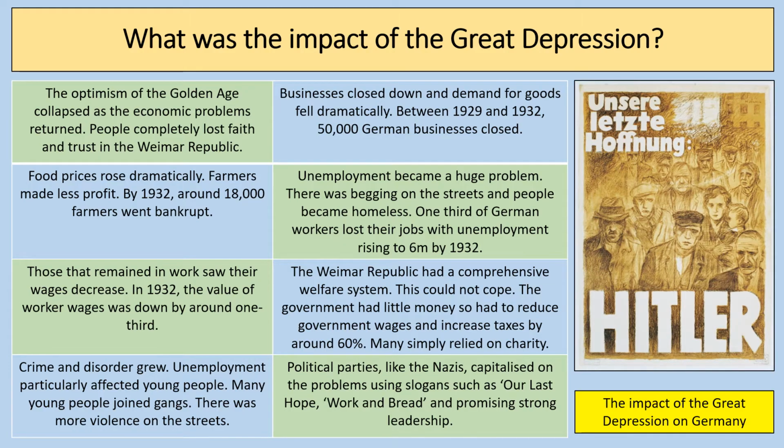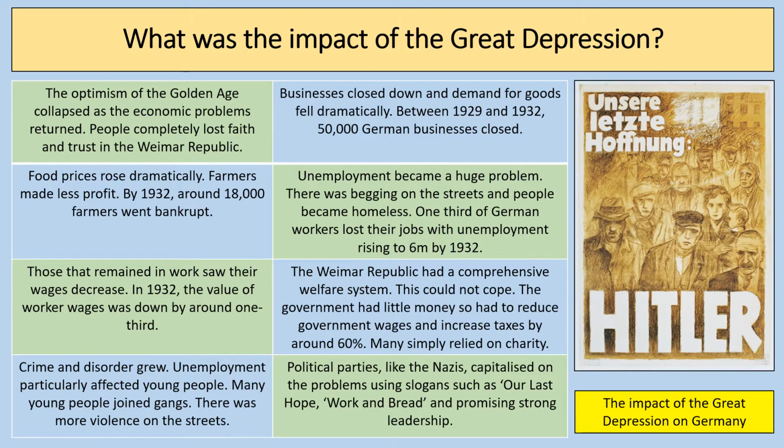There are people living in the forests outside Berlin, for example. And of course, those that remained in work saw the value of their wages decrease. So in 1932, the value of workers' wages was down by about 1/3. The Weimar Republic had a comprehensive welfare system, but this collapsed. The government didn't have the money, so they had to reduce government wages and they had to increase taxes by around 60%. So you had a huge economic storm.